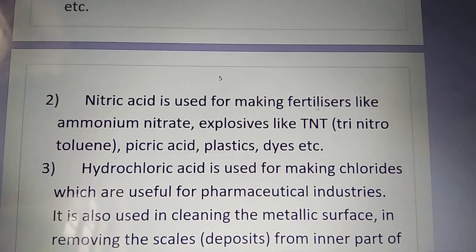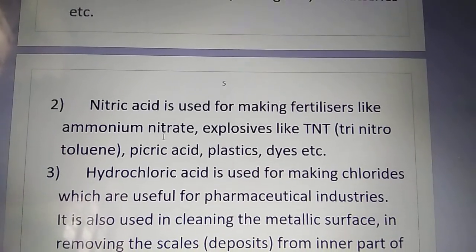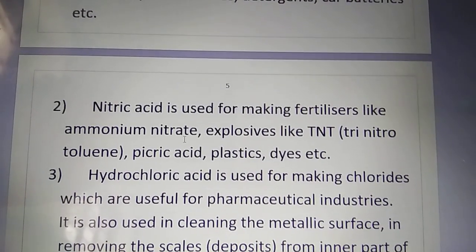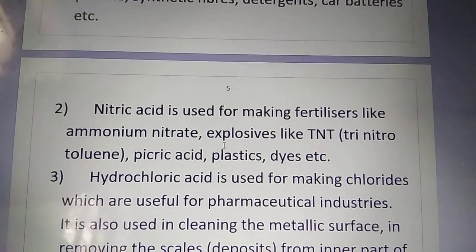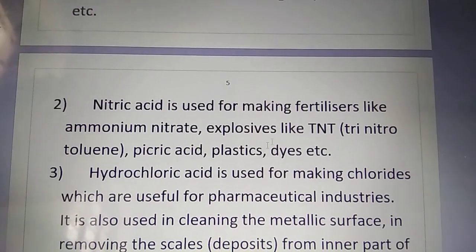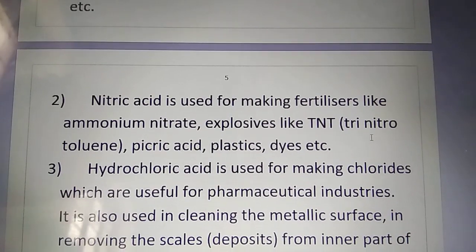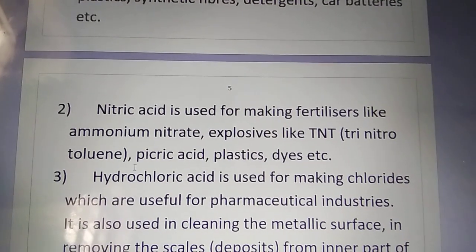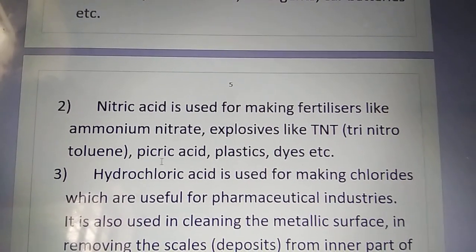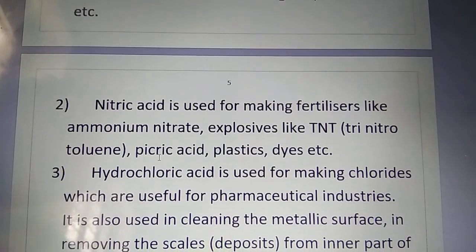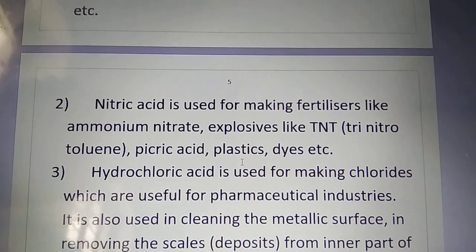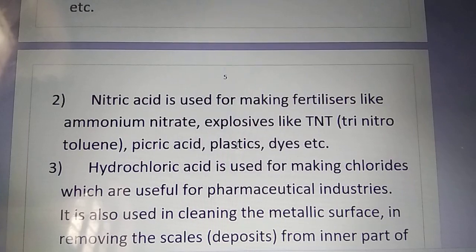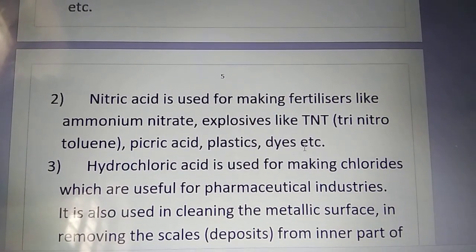It is also used for making fertilizers like ammonium nitrate. Especially nitric acid is used in making explosives like TNT, trinitrotoluene, and picric acid. These are all explosives. It is also used in the manufacture of plastics, dyes, etc.